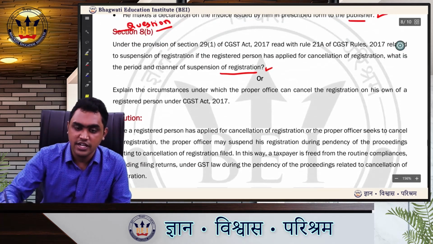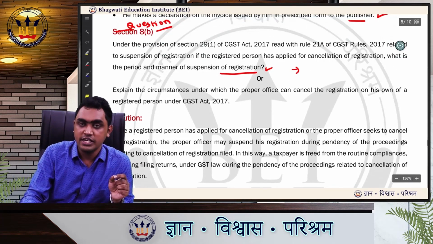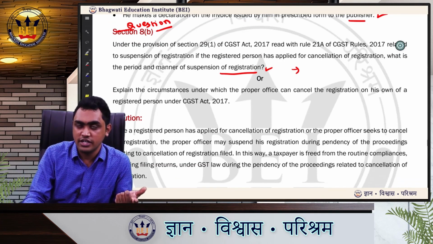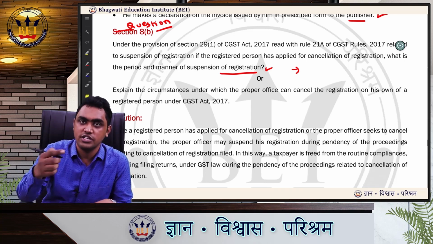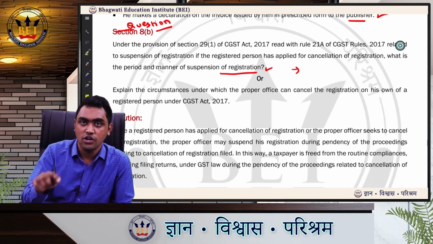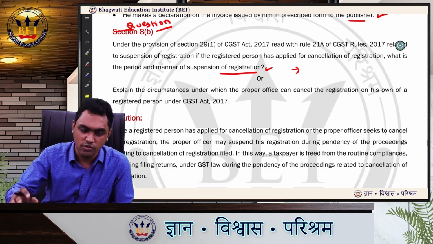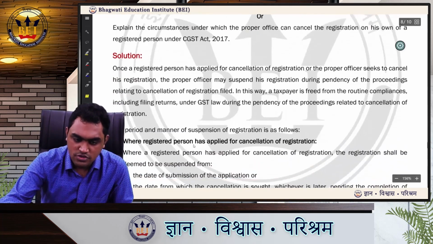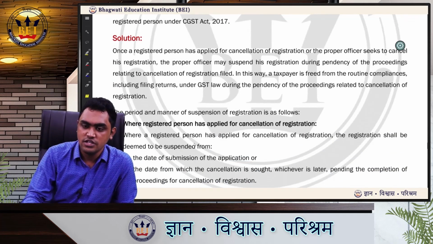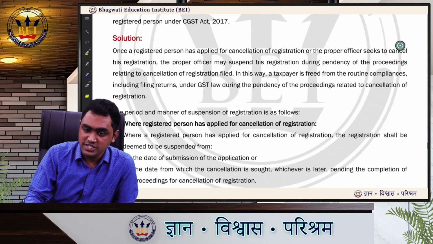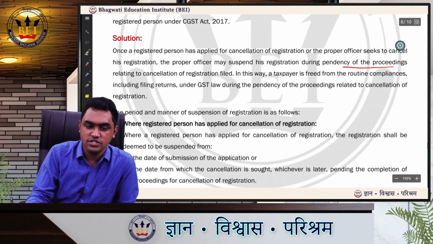So let us see. Here there are two things possible. One, the department is suo moto cancelling your registration, or two, you have applied for cancellation of registration. Two things are possible. You have defaulted, so the department is cancelling by themselves, or you are applying for cancelling your own registration. So let us see. Once a registered person has applied for cancellation of registration, the proper officer may suspend his registration during the pendency of the proceedings relating to the cancellation of registration.